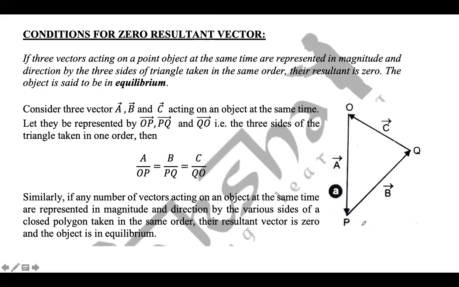So let's say we have three vectors. The first vector is vector A, then another vector B, and the third vector C. So vector C comes back to the same point from where vector A started. If such is the case, then A plus B plus C is taken as 0. So vector A plus B plus C will be 0 if the initial point of the first vector A is equal to the final point of the third vector C.